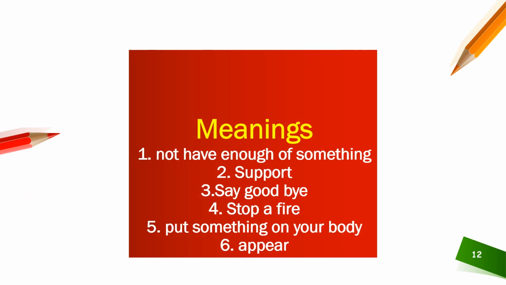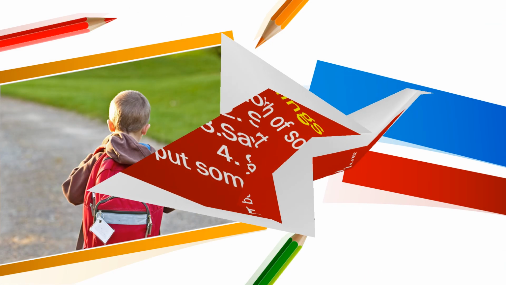The meanings are: number one, run out, not have enough of something or shortage of something. Number two, stand by means support. Number three, see off means say goodbye. Put out means to stop a fire. And the other one was put on, put something on your body. And the sixth one, show up, is appear.